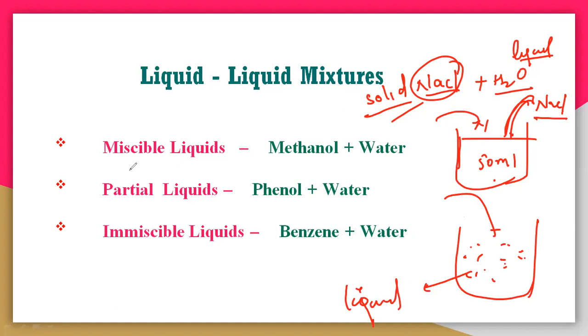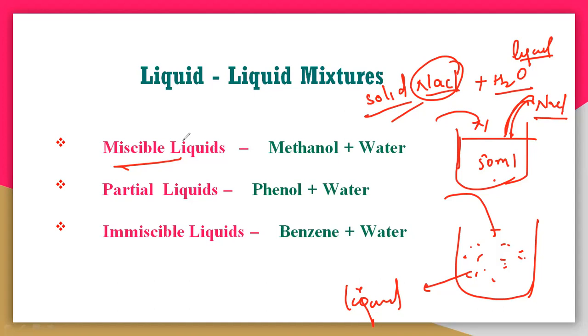So here, miscible is nothing but completely soluble. Whatever the sodium chloride that can easily dissolve in the water molecule. So the miscible nature is nothing but the complete dissolution of a solute. Here the salt is completely miscible in the water molecule. You can take the sugar also, that can also completely dissolve in the water molecule.